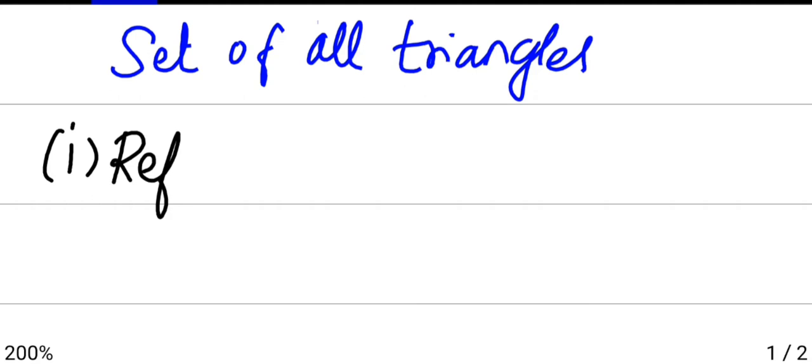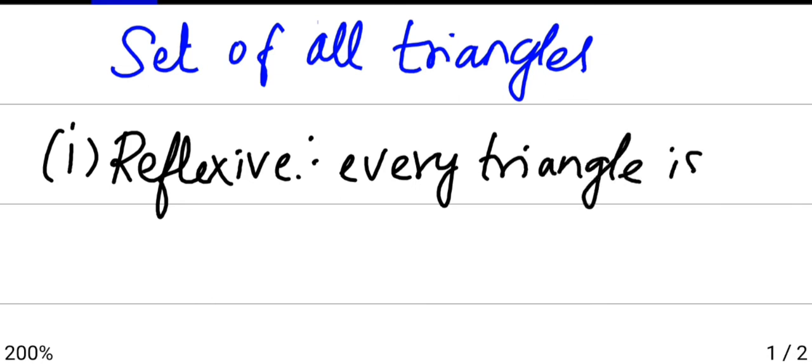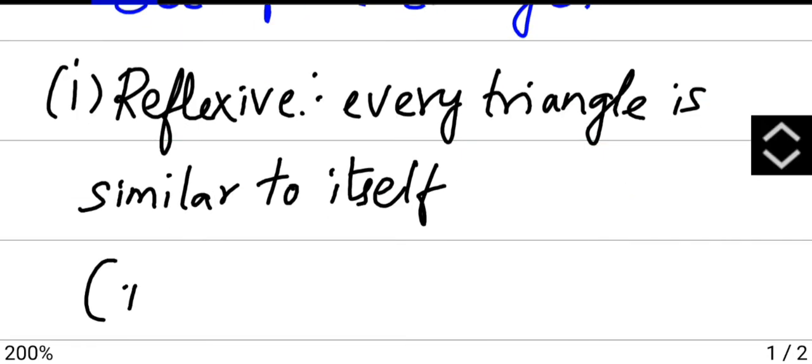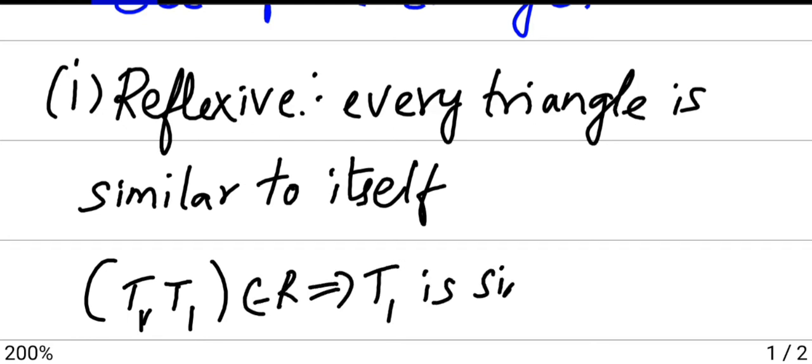First is reflexive. Reflexive is nothing but proving that every triangle is similar to itself, because it is given in the question. That is, (T1, T1) belongs to R implies T1 is similar to T1.